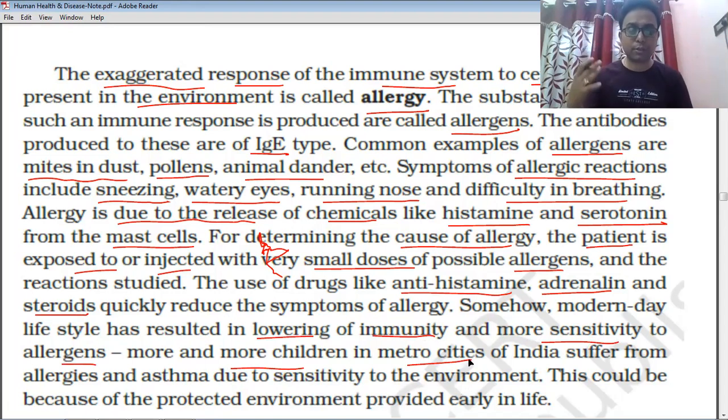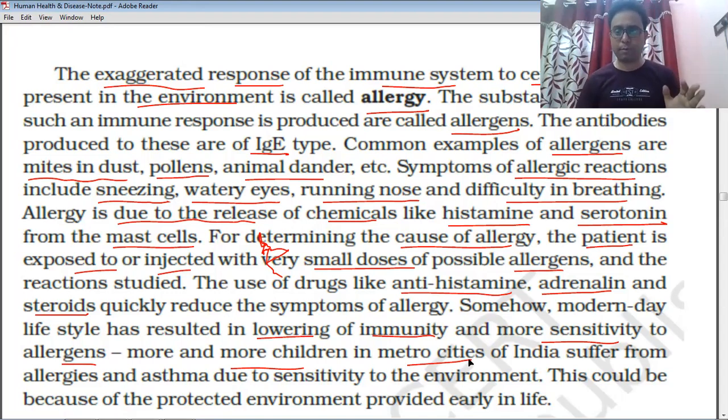Why? Because of the sensitivity to the environment. Why do children in the metro cities suffer from allergy? Because they were provided a protected environment in early life, so the immunity is not developed properly in metro city children. So they suffer from allergies.